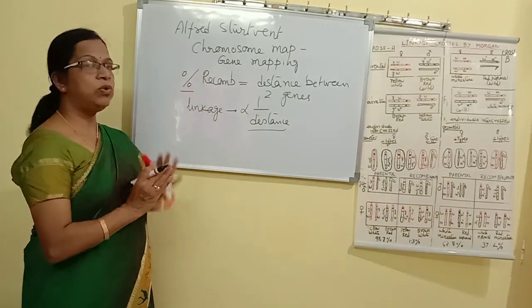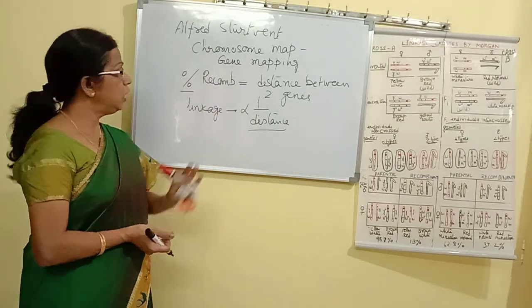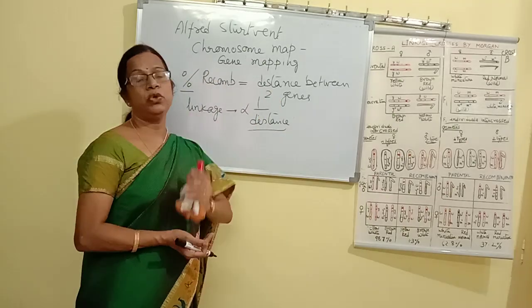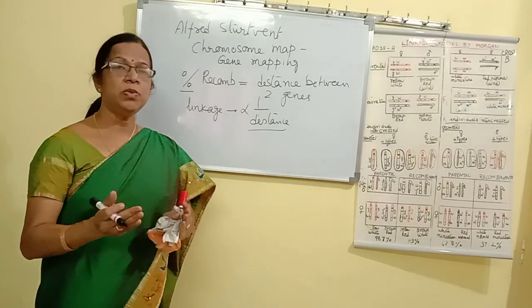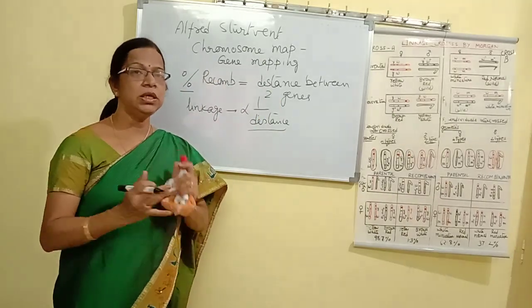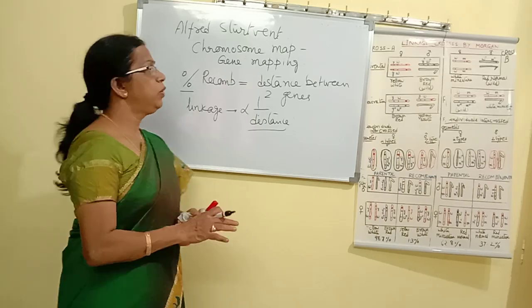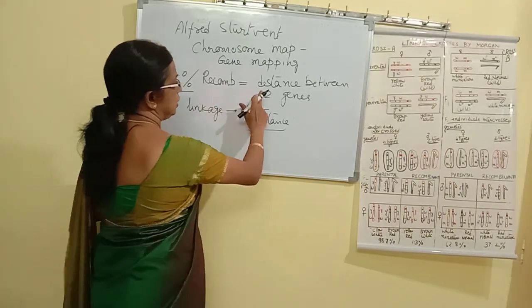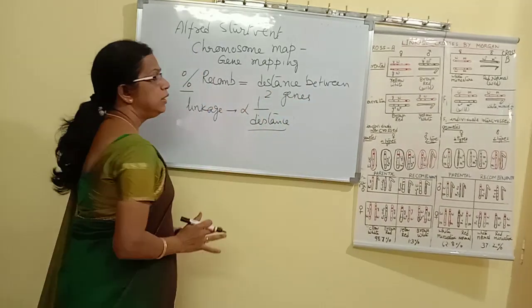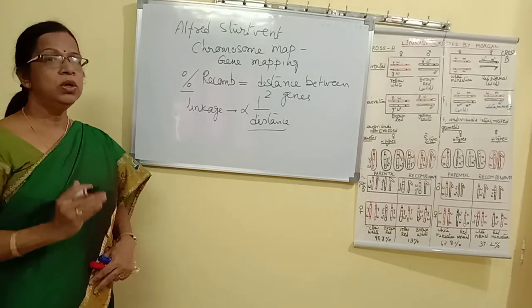Recombination and linkage therefore are two opposites. Recombination is directly proportional to distance. If distance is more, percentage of recombination is more. So therefore, the percent of recombination is directly given as the distance between two genes.